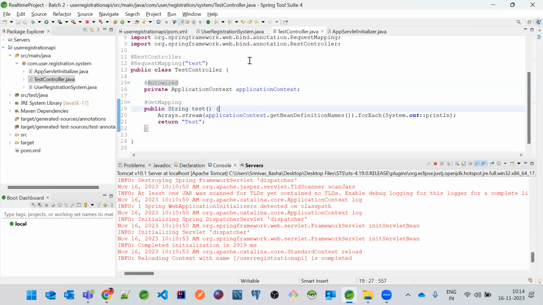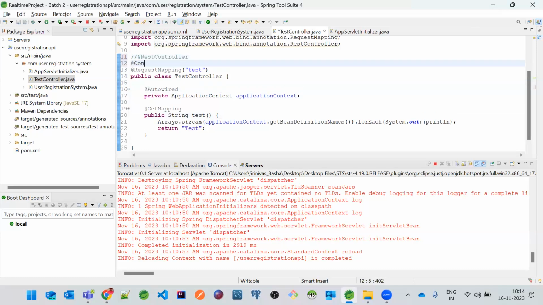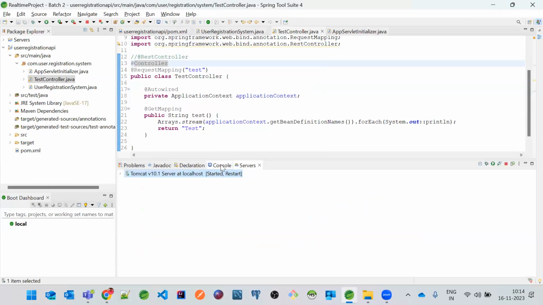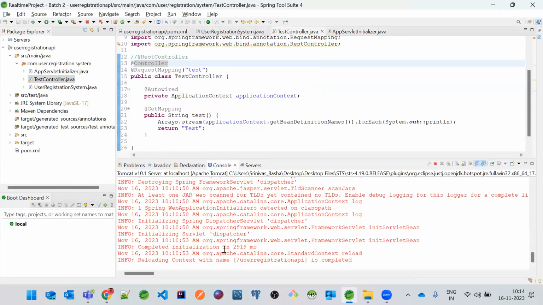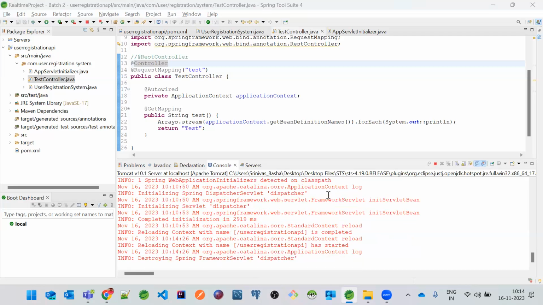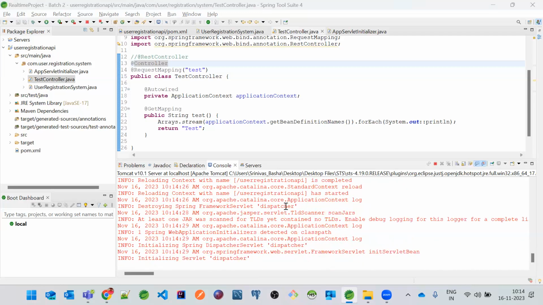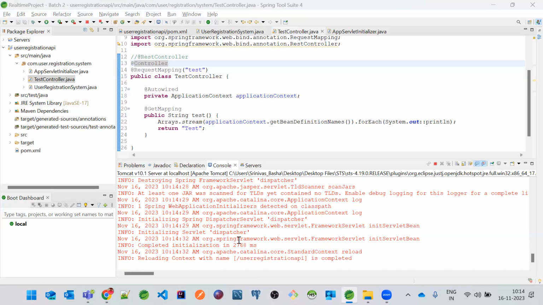Fine. So let's understand this annotation. Previously, in the old versions of Spring, we don't have this @RestController. Okay. So we do have something called @Controller only. This is the old annotation. But when I restart this application, it will automatically restart. Let's wait for some time. But if it is Spring Boot, it will be very quick. Okay. So it is very fast. But here it will take a lot of time to run as well. So this is one disadvantage of using Spring framework alone with web.